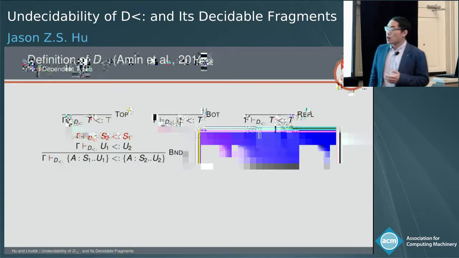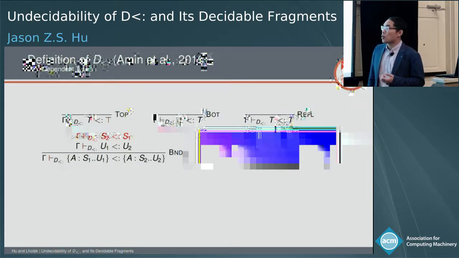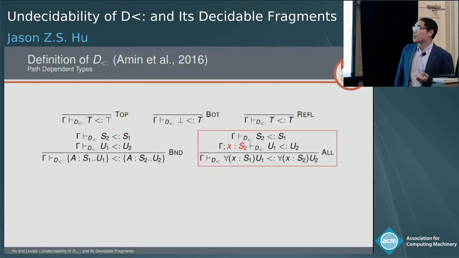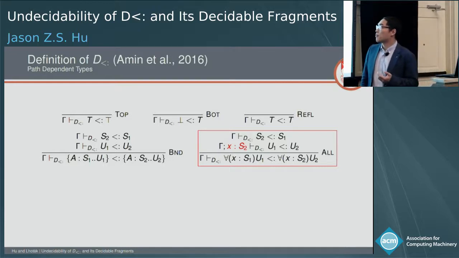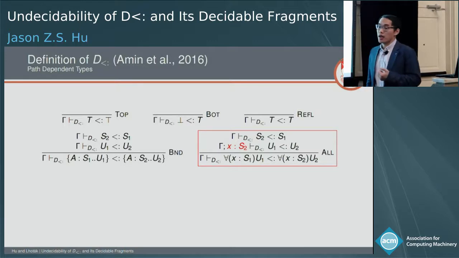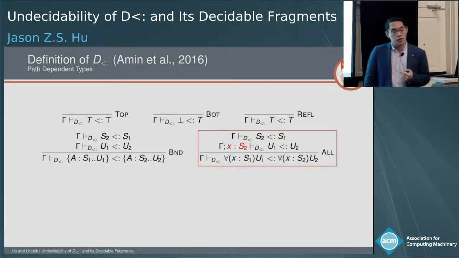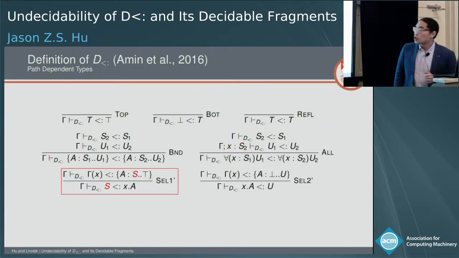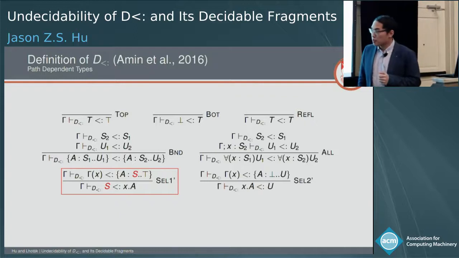The ALL rule compares two dependent function types. So when we compare the parameter types, we compare them contravariantly. And before comparing the return types, we push S2 into the context before comparing. So this treatment allows return types to depend on X, which makes the function dependent. So the sel rules specify how we should use path-dependent types.